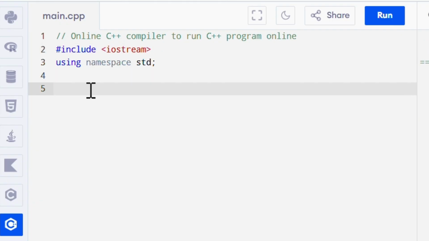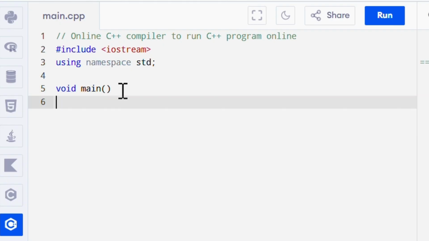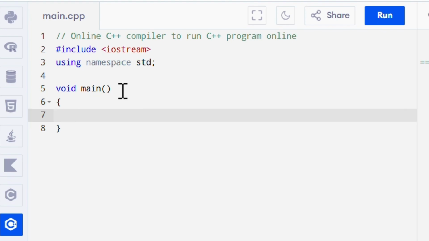Okay, so the first thing I will write is void main, then two round braces or parentheses, and then I will start the main block. I will write an opening curly brace and then a closing curly brace. Inside this main, I want to print a statement, so I will write cout, two left angular brackets, and in the double quotes I will write welcome to C++, and I have to end this statement with a semicolon. It's just similar to a full stop.